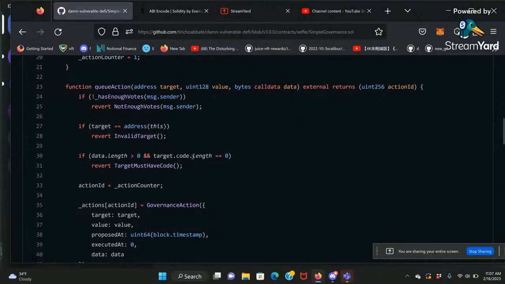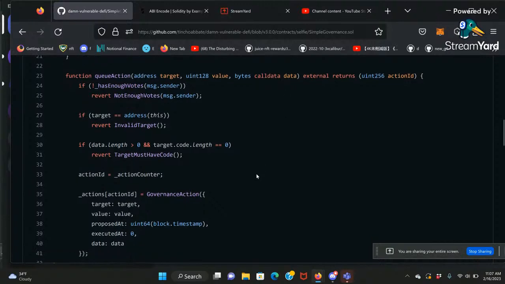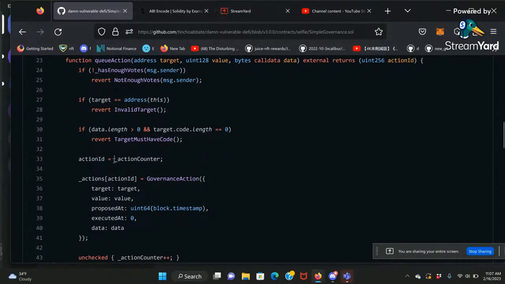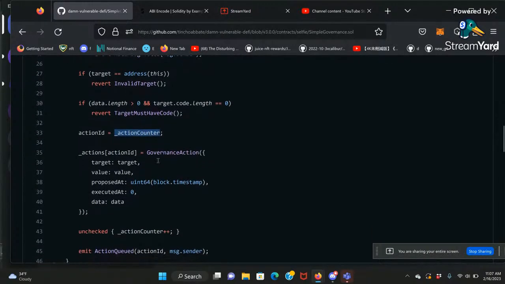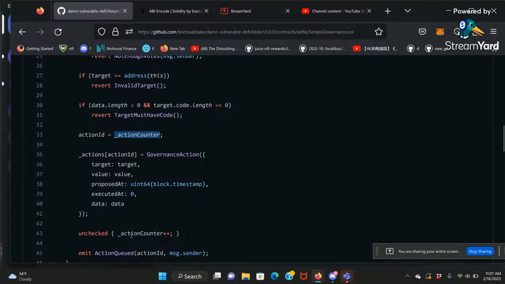So suppose the target is not going to be 0. That means you do have an encoding over here using API. And then this is a proposal ID. So every time it's going to increase by 1. Over here, increase by 1 in 43.